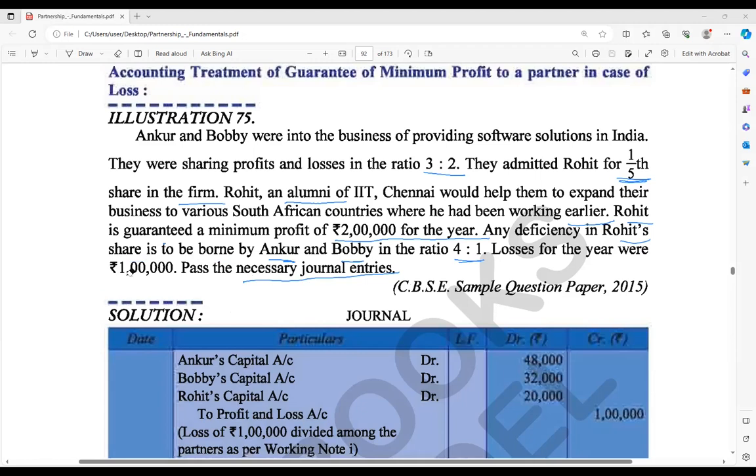So we are going to see here the loss: 1 lakh rupees loss we have, that you keep in mind. And Rohit's admitted share is 1/5 share, right? And Rohit also has a guarantee, that is 2 lakh rupees. Now the firm has a loss. So at that time, what condition will be followed? Let's see.